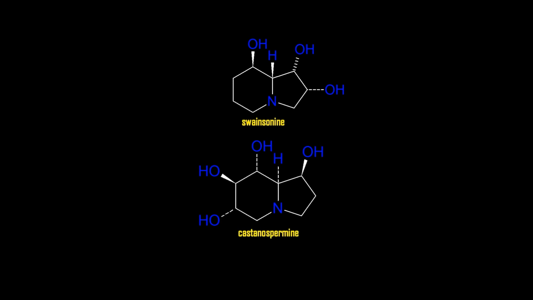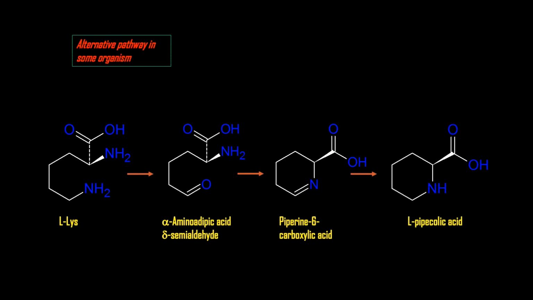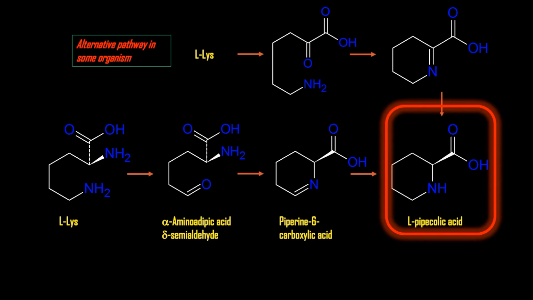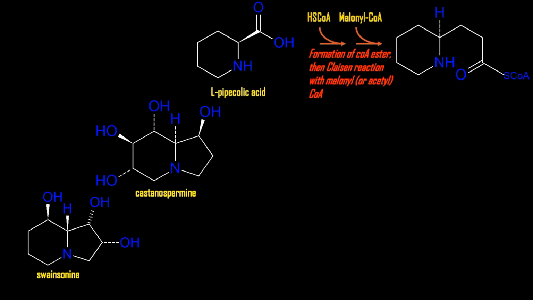Indolizidine alkaloids are characterized by six- and five-membered rings, with a nitrogen atom at the ring fusion. Although they are derived from lysine, their origin deviates from the more common lysine-derived structures. L-pipecolic acid is an intermediate in the pathway. This compound acts as a starter for malonate chain extension, incorporating an extra C2 unit.